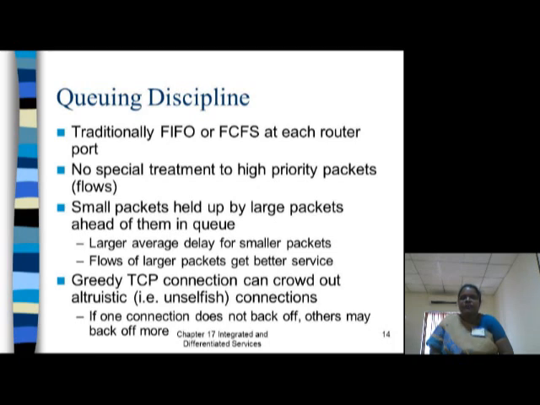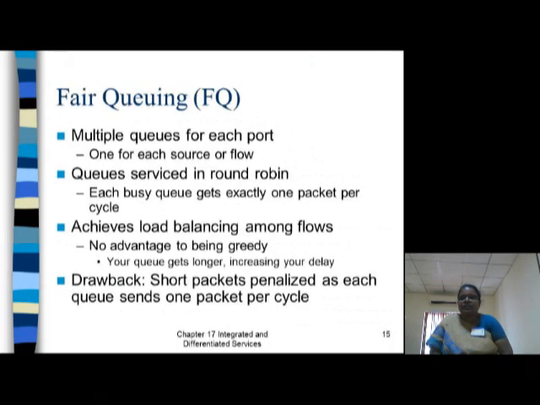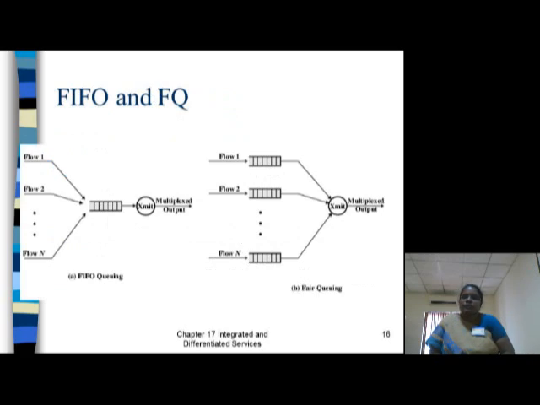To avoid this, we go with a different algorithm, that is the fair queuing algorithm. In fair queuing, different variants are possible. In the first one, instead of using one buffer, they use many buffers, one for each flow. The packets arriving in each flow are processed by the round robin method and taken out. This is the diagram which shows the difference between the FIFO and fair queuing model. When you use the round robin method, instead of one buffer, we can avoid the congestion because we are splitting the packets into different buffers. So this is one method.